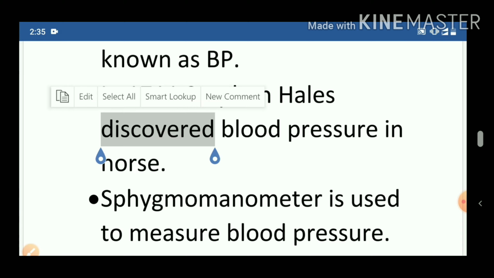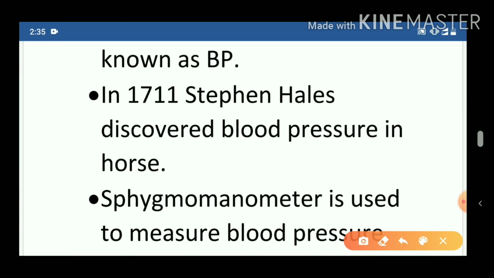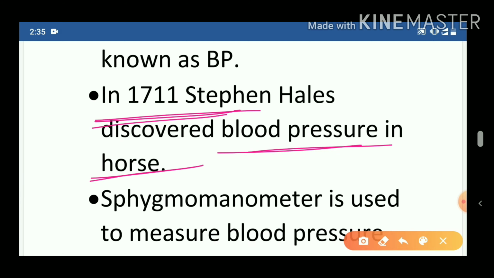In 1711, Stephen Hales discovered blood pressure in a horse. So the first time BP was measured in the legs of a horse in 1711, and the scientist's name was Stephen Hales.